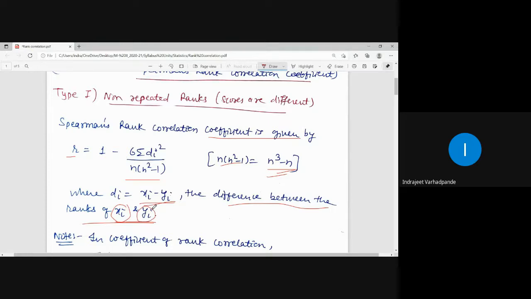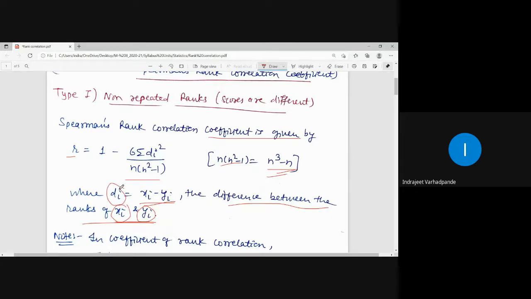Now in the column of ranks, we will be assigning the actual number 1 to the highest. Then next to that highest number, the rank will be assigned as 2. Next to that, the rank will be assigned as 3. Similarly, it will be done for the observations y in the column rank of y, which is yi. Then the difference between the two columns xi and yi will be di.